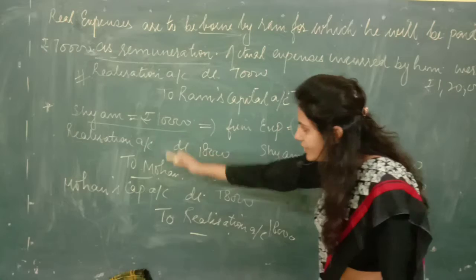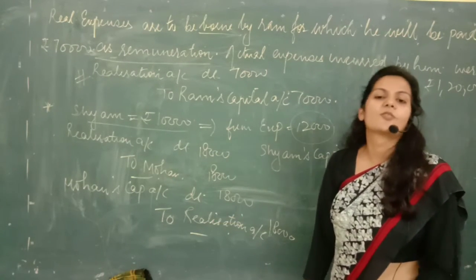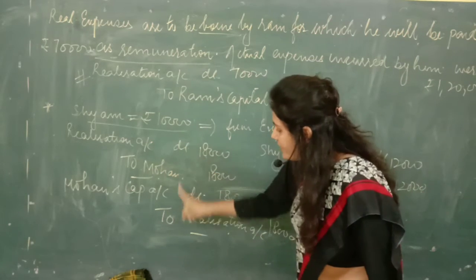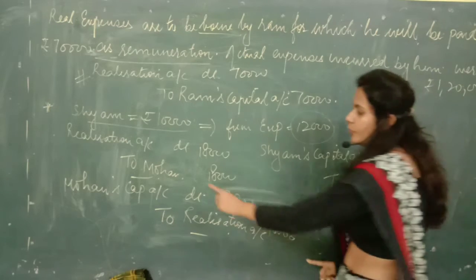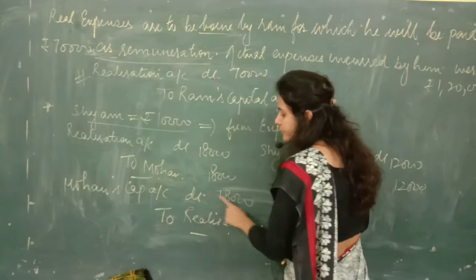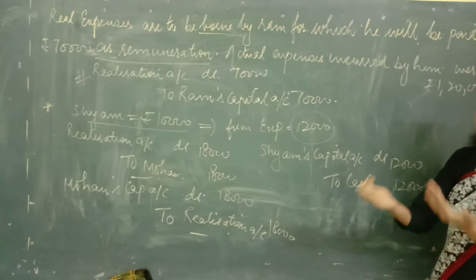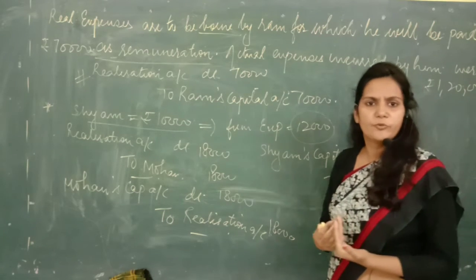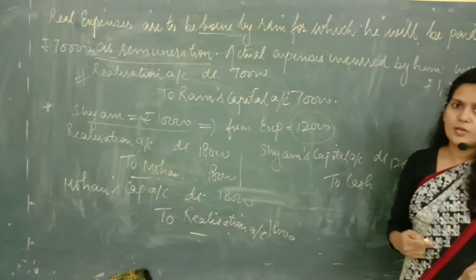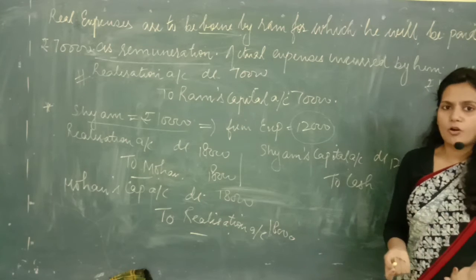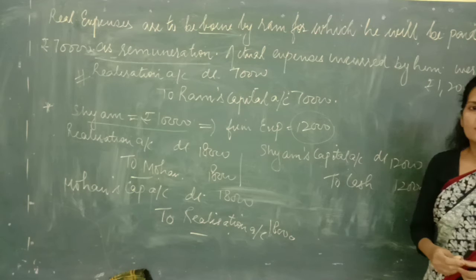Again, if you check the effect, you will find that we should not pass any entry at all. Realization debited and realization credited with the same amount will be cancelled. Mohan credited with 18,000 and Mohan debited with 18,000 will be cancelled. So it is just like the barter system. We told him that we are going to pay him the remuneration, so we credited his account. Now instead of giving him a cash payment, he requested us to give some stock in return, so we are debiting his account. I hope these entries are clear to you all, students.